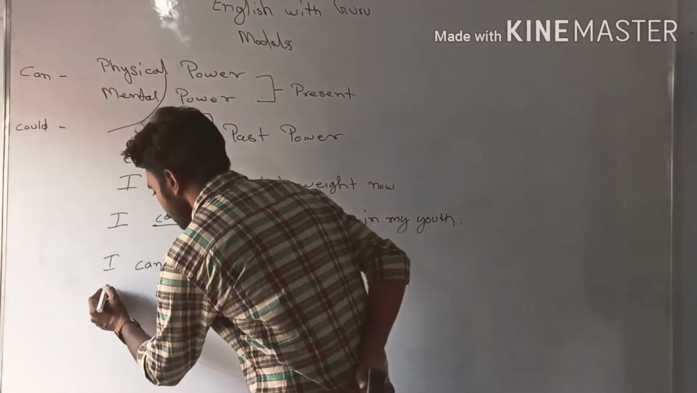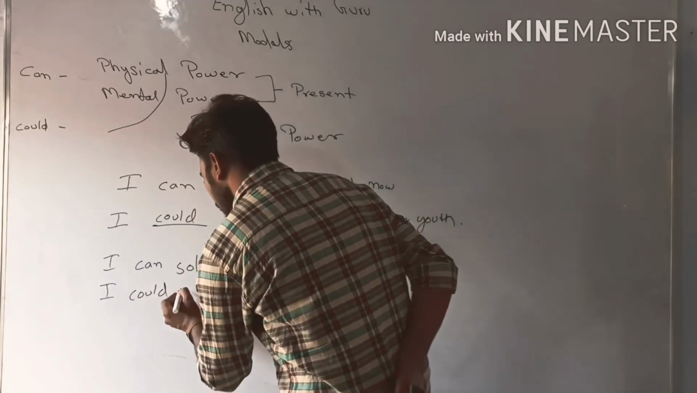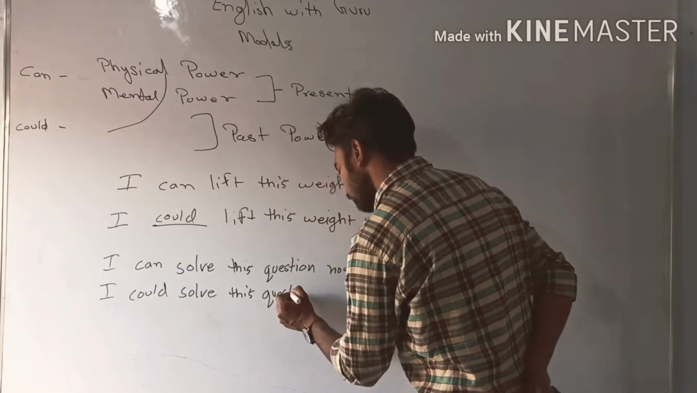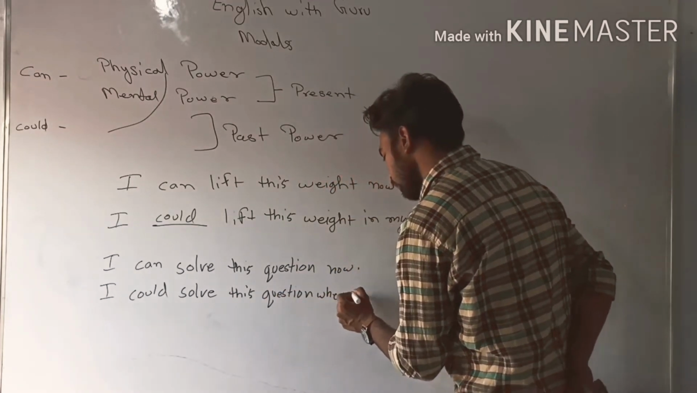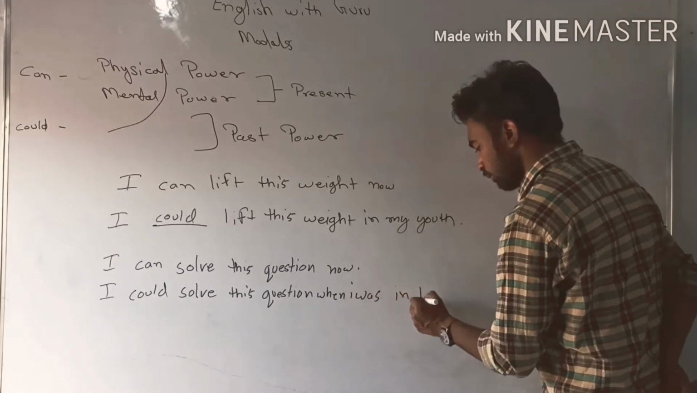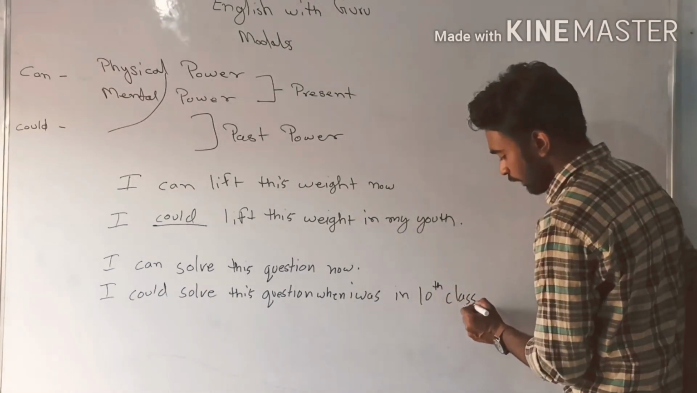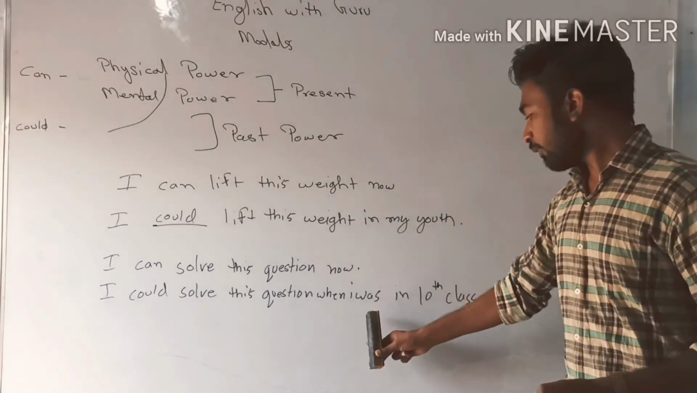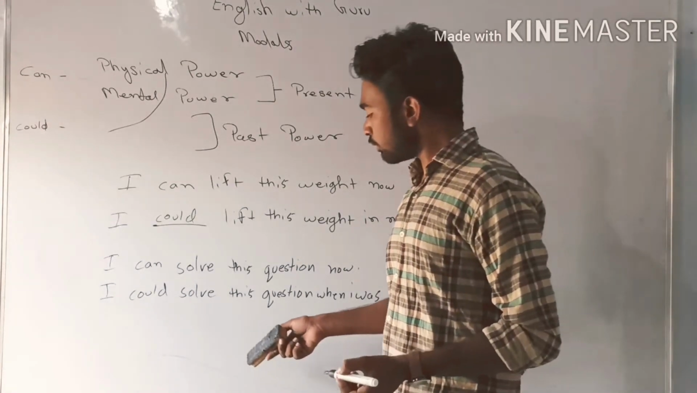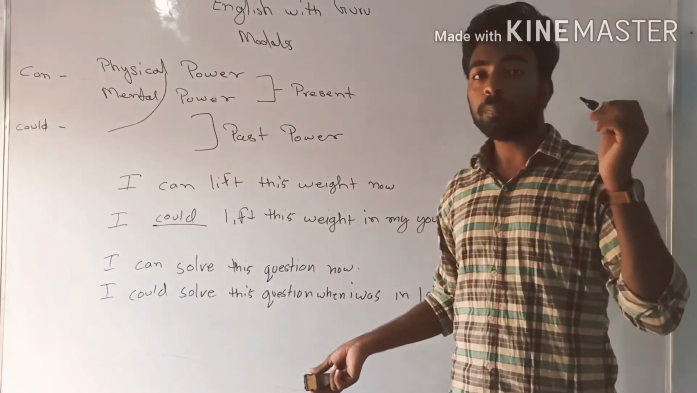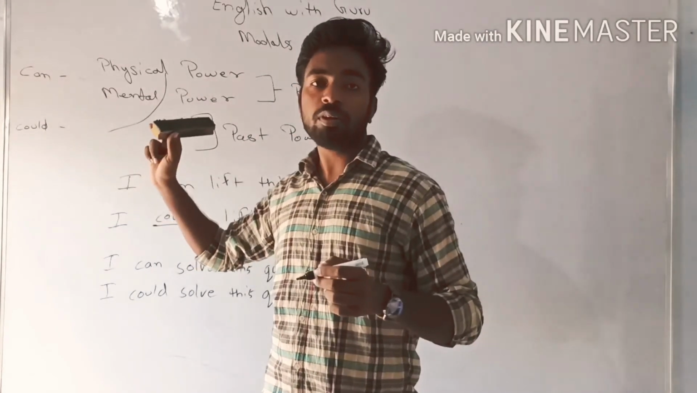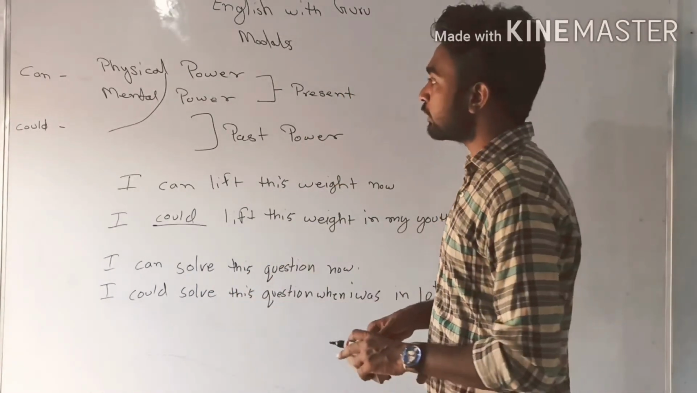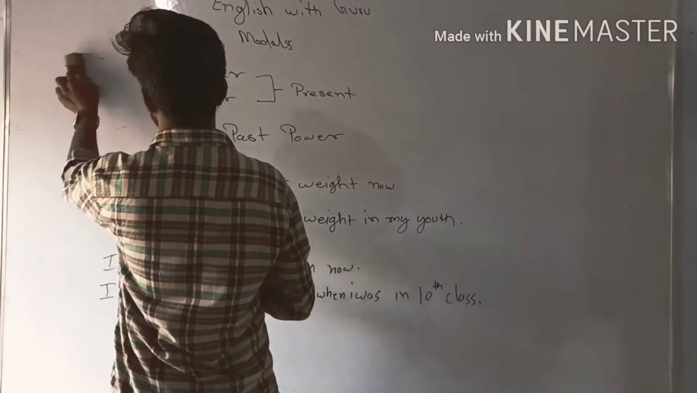And if we talk about could, I could solve this question when I was in 10th class. It means now I can't solve this question. This is my mental power that was available in the past. Now it's not available. So we have to use the modal could. Okay, I hope you understand it very well. Now we will talk about our next modals.